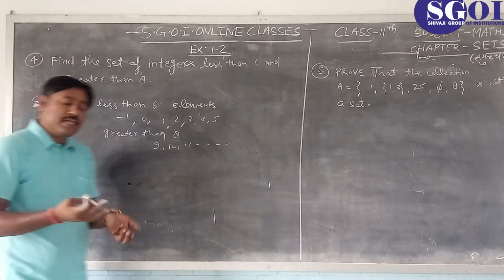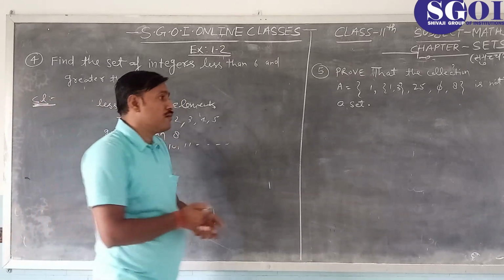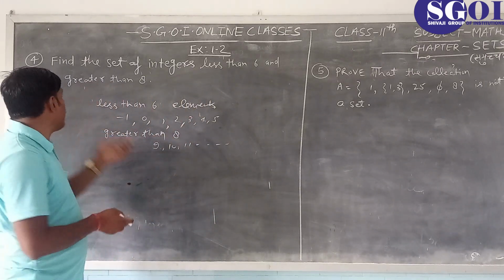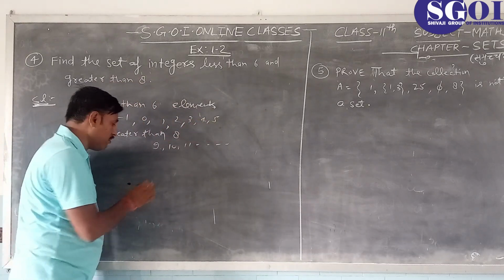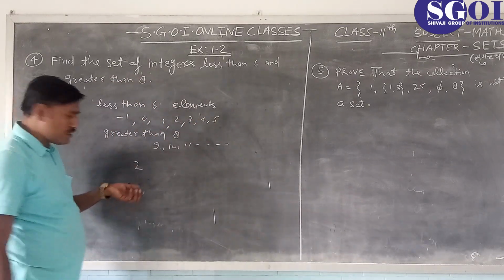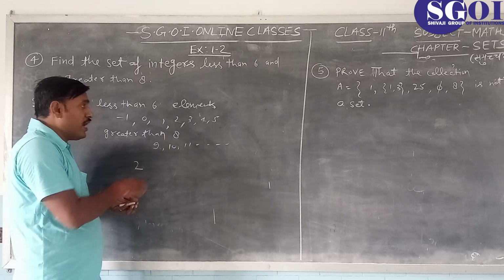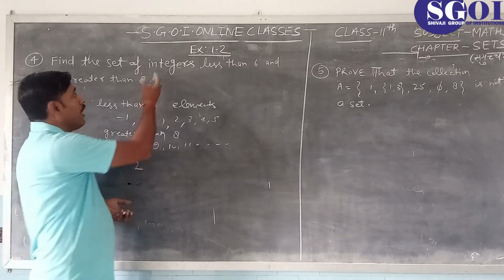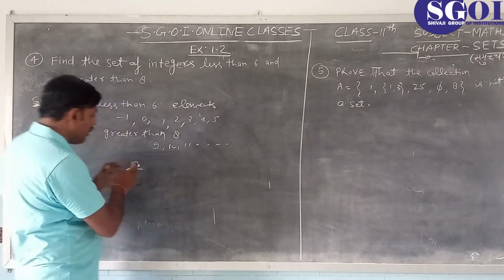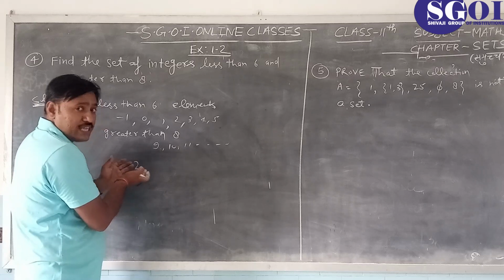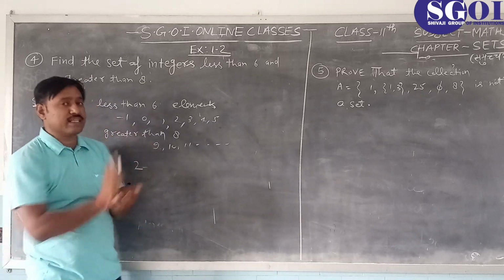Now students, is it possible for the set to have an element which is less than 6 and greater than 8? Let us take a less-than-6 element, which is 2. Students, 2 is less than 6, of course, but we have to find a set which has both properties. 2 is less than 6 definitely, but 2 is not greater than 8.